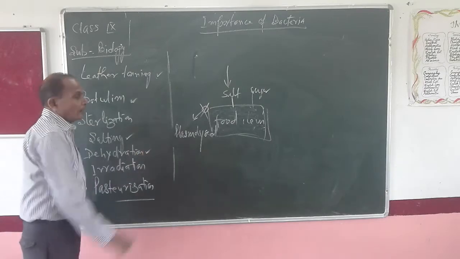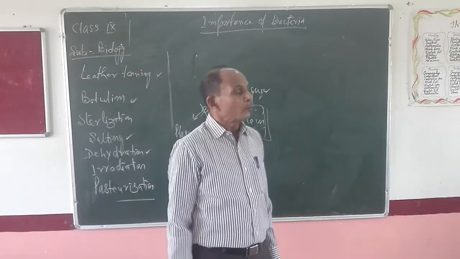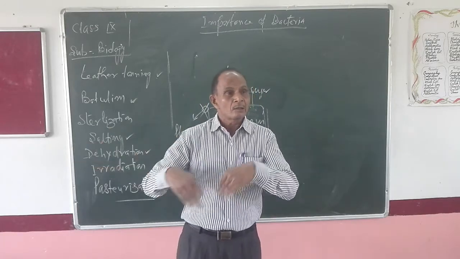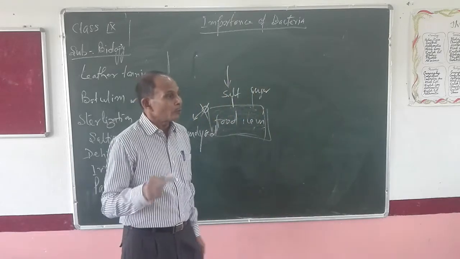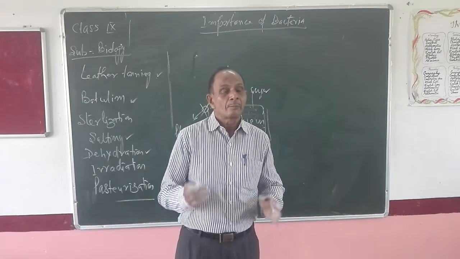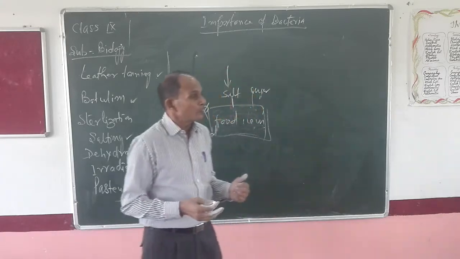Next is dehydration. Dehydration means removal of water from the food items. If the food items are dried, meaning water is completely removed from there, then bacteria cannot cause any harm to that food material, because moisture is needed for the proper functioning of the bacterial cell or the pathogen cell.